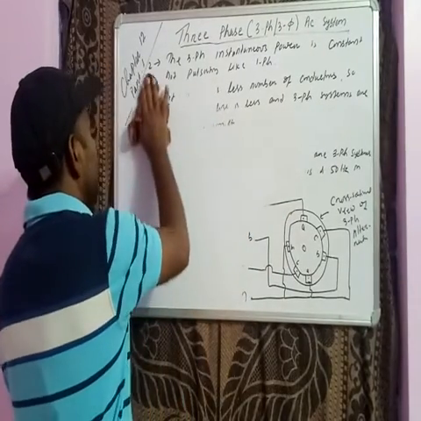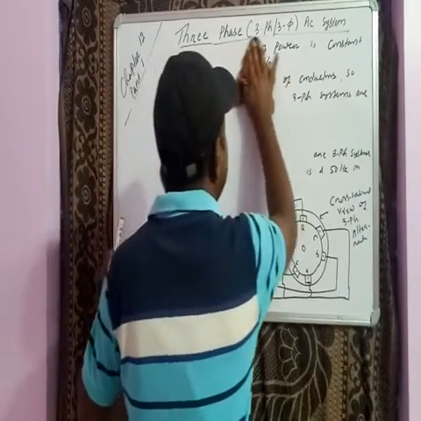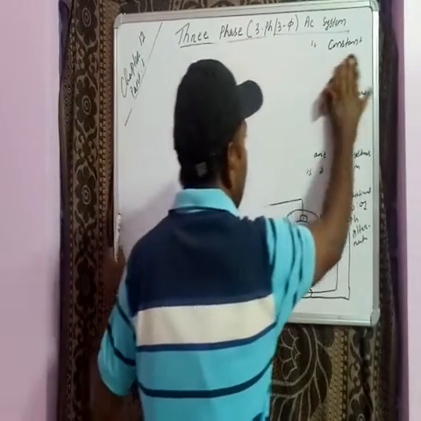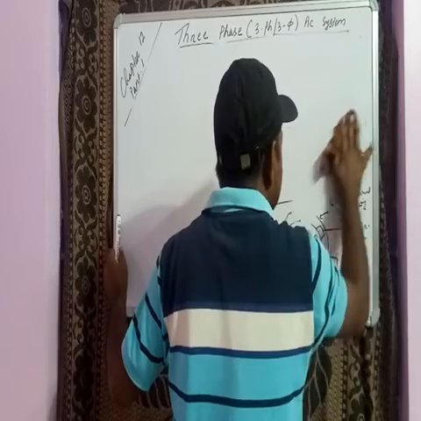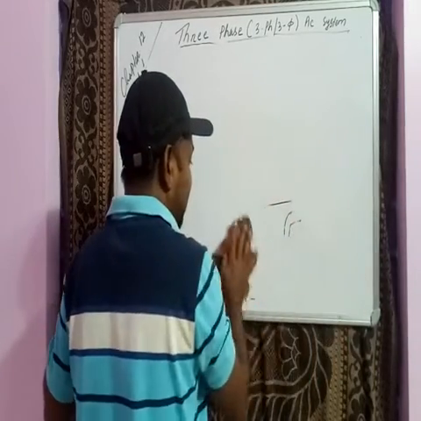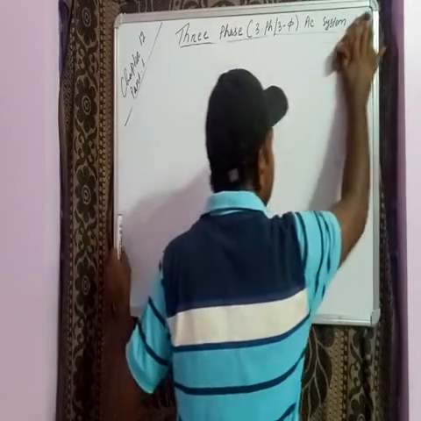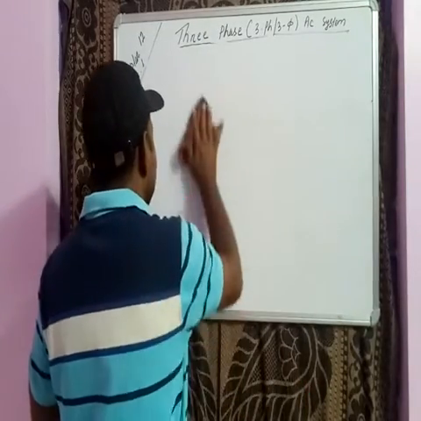Okay. Now, as you know, a single phase system has one coil. When it is rotated through the magnetic field, we get a single phase voltage generation.